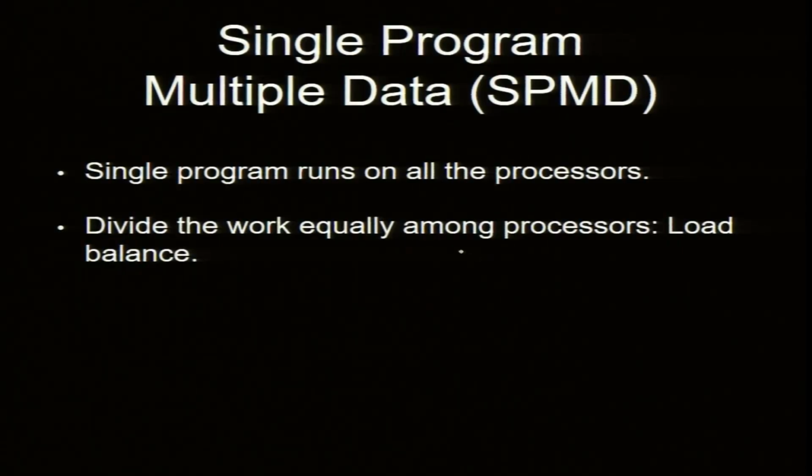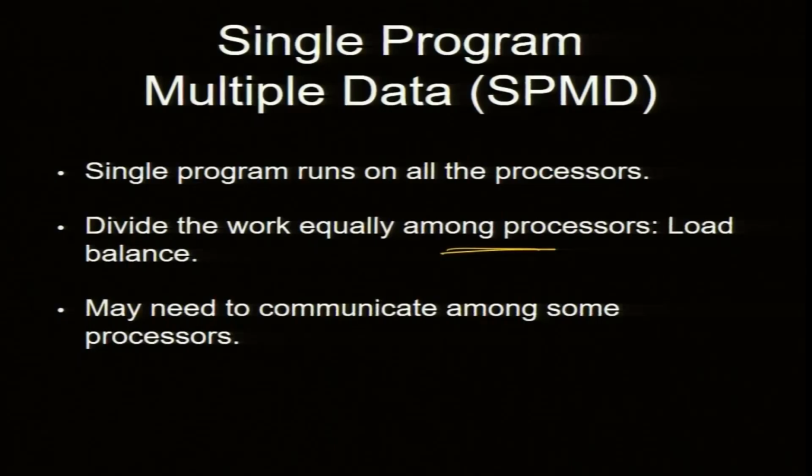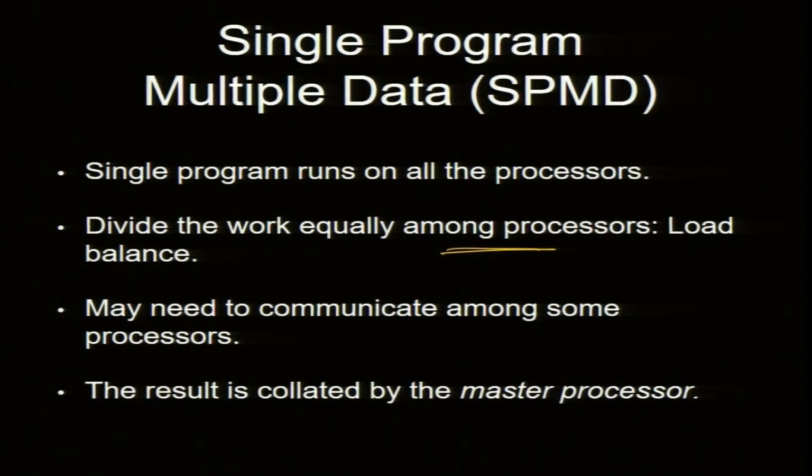This is another important concept. We assume that all the processors have same computation ability. So, no processor should be loaded more than other processors. It is a democracy. Okay. So, we get equal weight. Okay. Nobody should complain. So, same load, and we need to communicate sometimes. I gave the example of finite difference, some data has to be communicated, and the result is collated by a master processor.